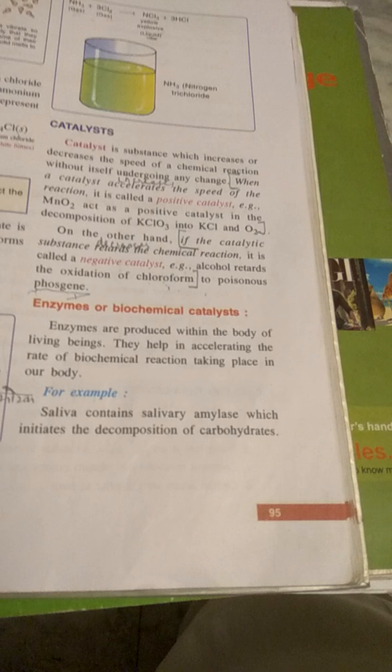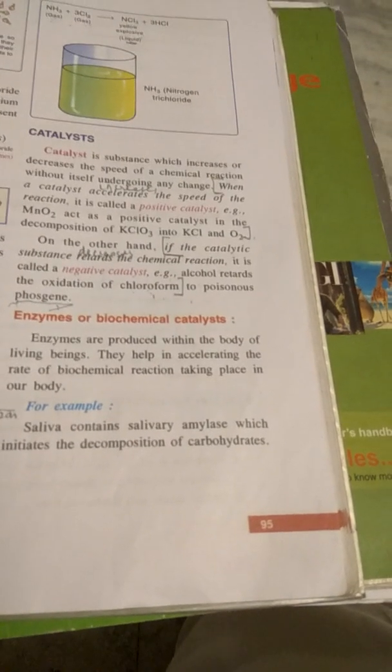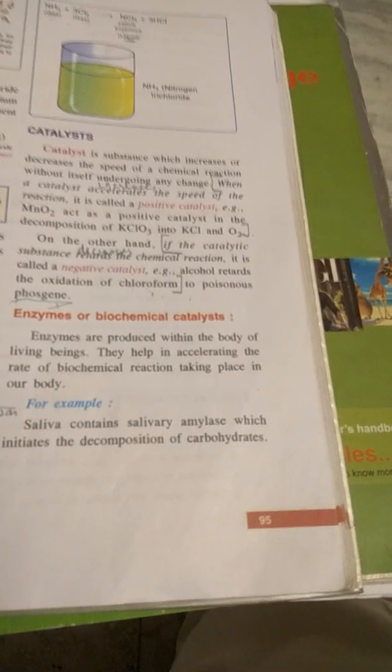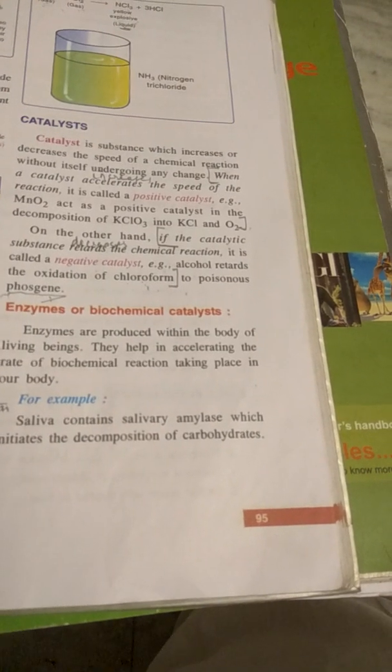So all those substances which are produced within the body of living things and help in increasing the speed of chemical reactions in our body are called enzymes.